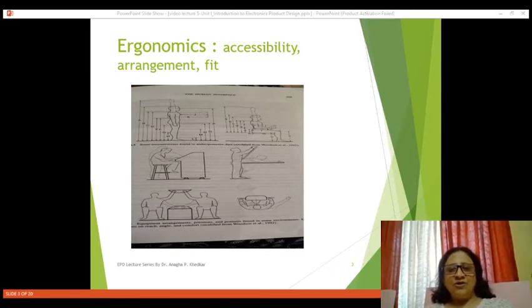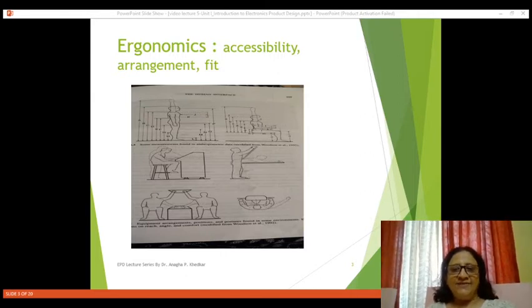Now what is ergonomics? Already we have seen definition of it. It is nothing but collecting data related with human beings. What data? Physical parameters related with the human beings, and using that data in the design of product so that product becomes very easy and fit for using.